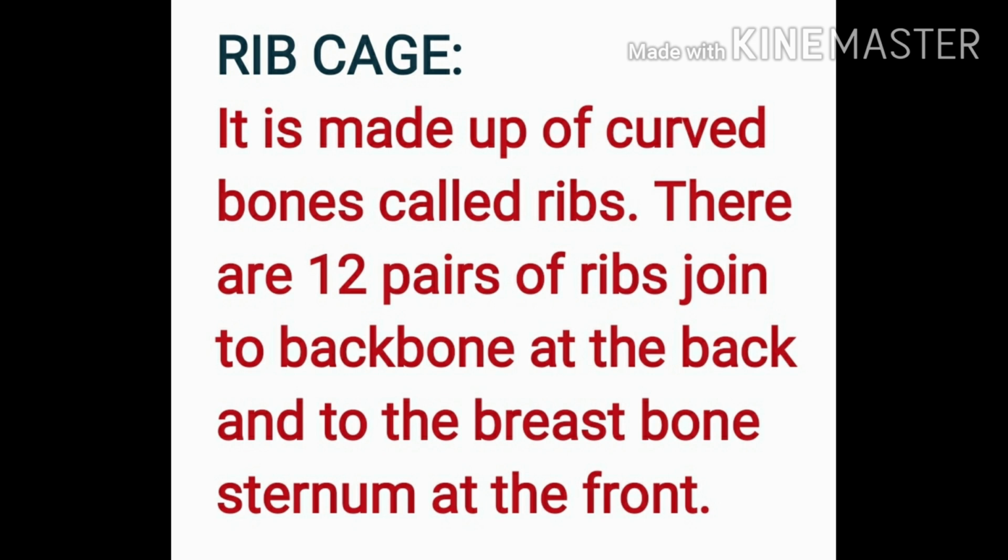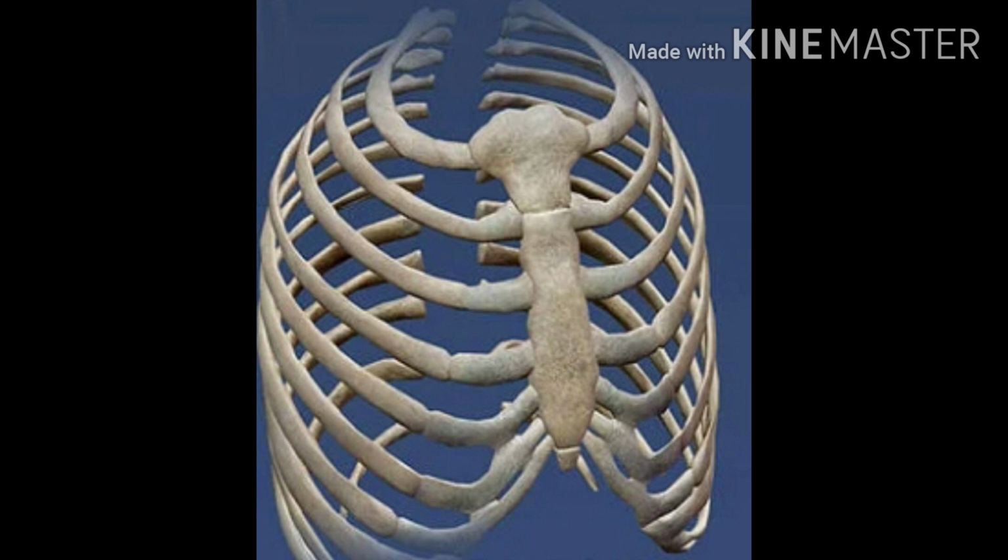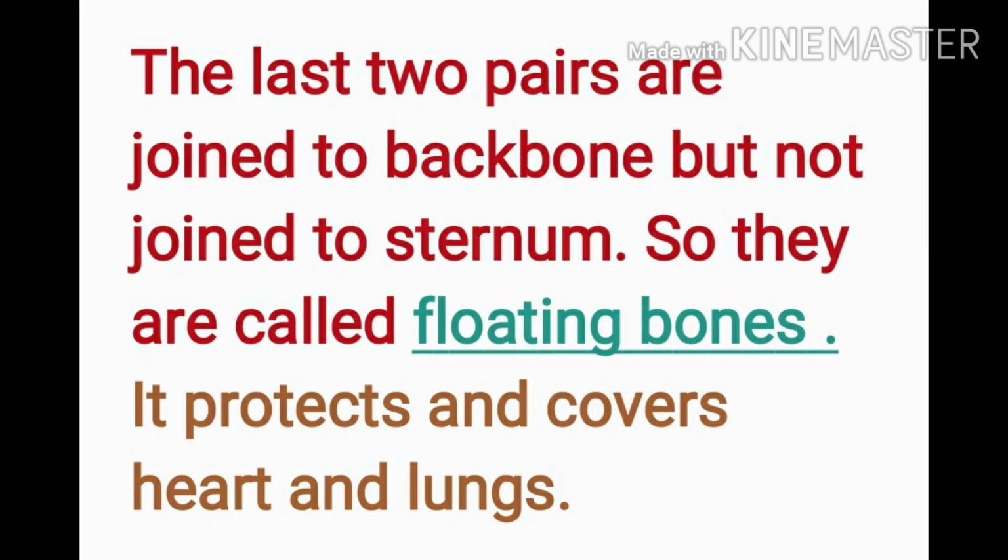Let us now study about the rib cage. It is made up of curved bones termed as ribs. There are 12 pairs of ribs which join to the backbone at the back and to the breastbone or sternum at the front. The last 2 pairs of ribs are called floating ribs because they are joined to the backbone at the back but not joined to the sternum in the front. So the function of the rib cage is to cover and protect the heart and the lungs.